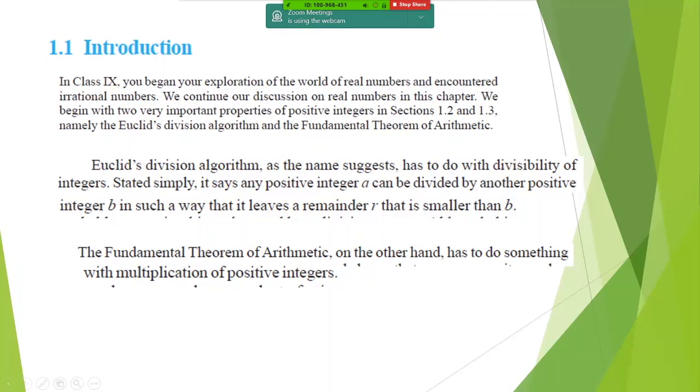Now, can somebody tell me actually what is a division algorithm? What is an algorithm, children? Tell me what is an algorithm first. You have done in computers what is algorithm. You know what is algorithm. Can somebody tell me? Ma'am, a set of rules. It's a set of rules.